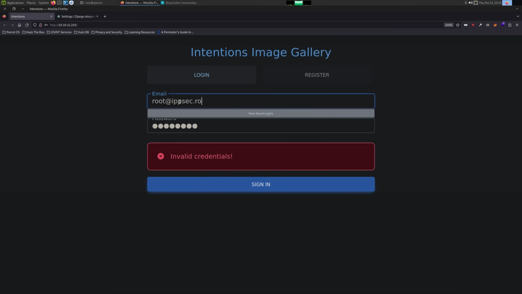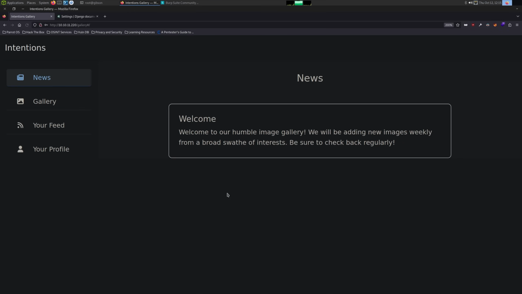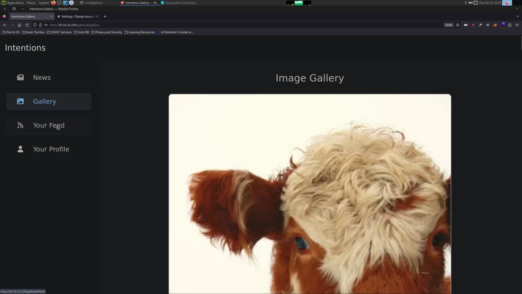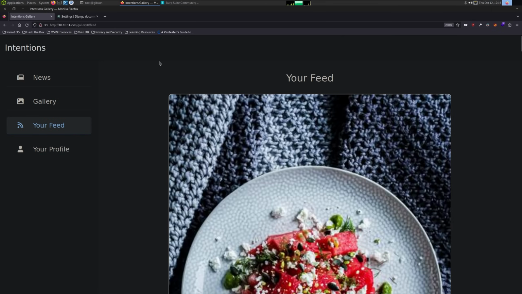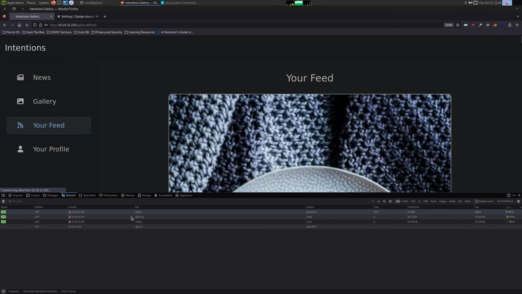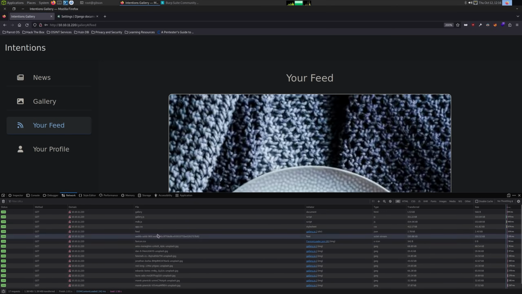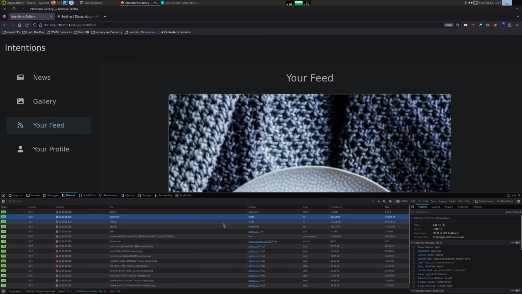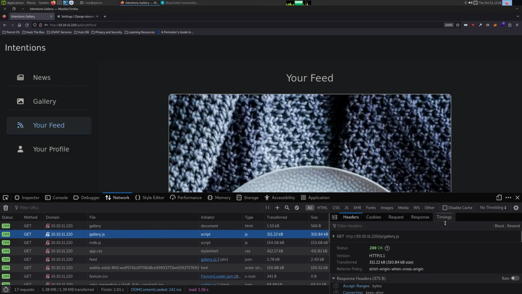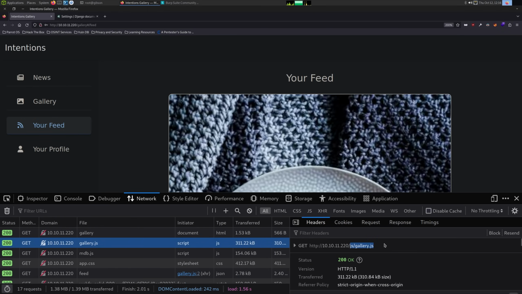Root at ipsec.rocks. Password. And we get logged in. So we have this page. We probably have more JavaScript files, I would guess. If I refresh this, wow. Oh, that's a lot of images. So we have a gallery.js now, and it looks like all JavaScript are within this JS directory.